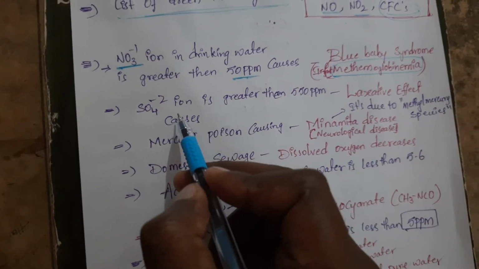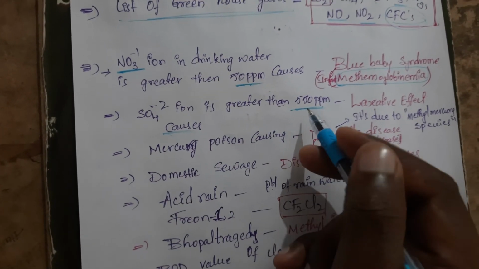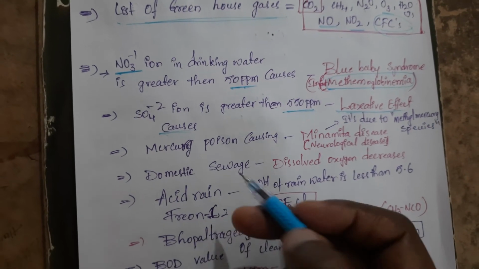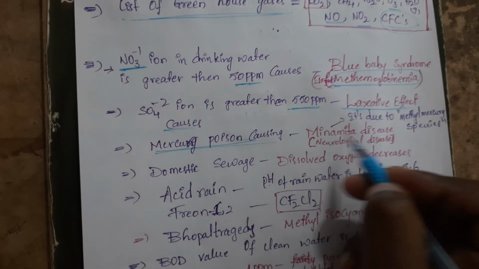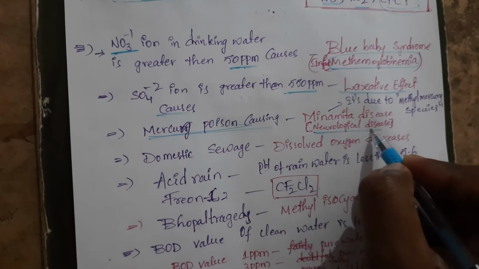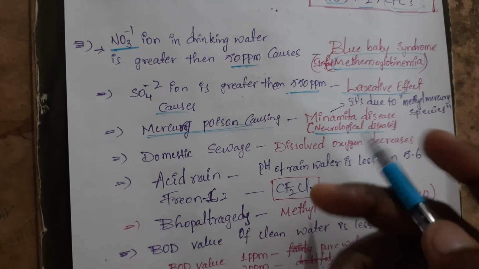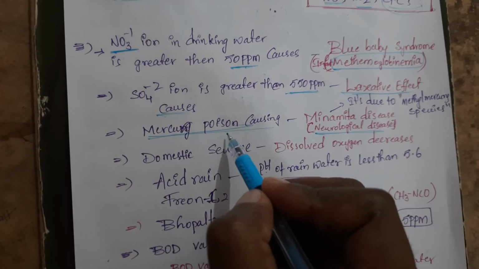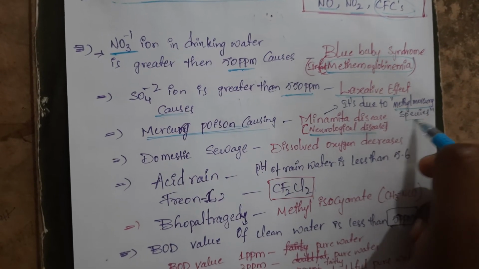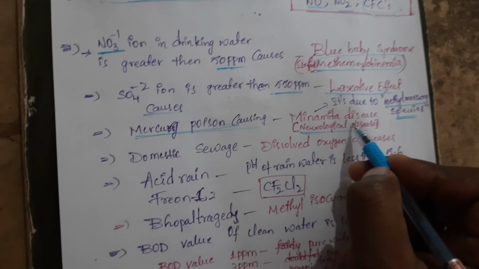So next one, sulfate ions greater than 550 ppm. If the sulfate ion concentration is more than 550 ppm, then it creates a laxative effect. Mercury poison causes what? Minamata disease. What is this Minamata disease? It is a neurological disease. Okay? Sometimes we get joint pains like that. Neurological functioning will be disturbed due to the presence of mercury poison. It is due to the presence of methyl mercury species. Whenever methyl mercury species are present in the drinking water, it causes Minamata disease.